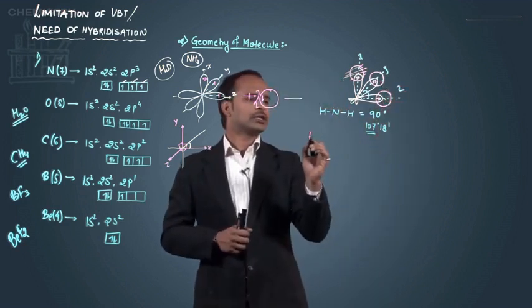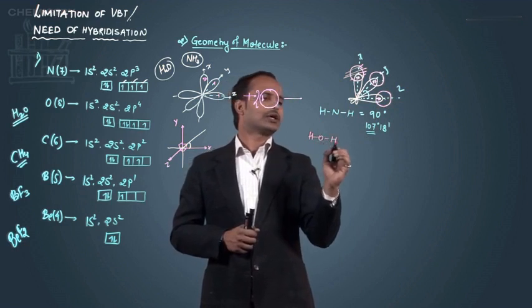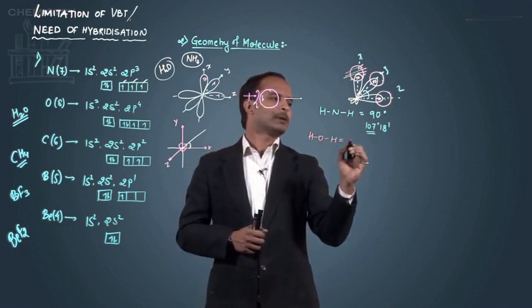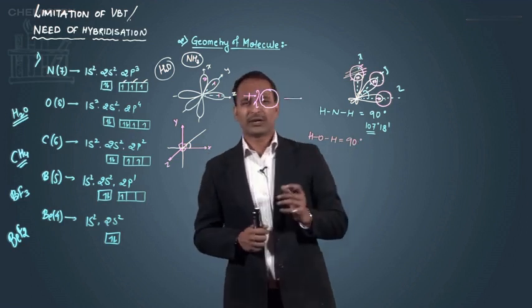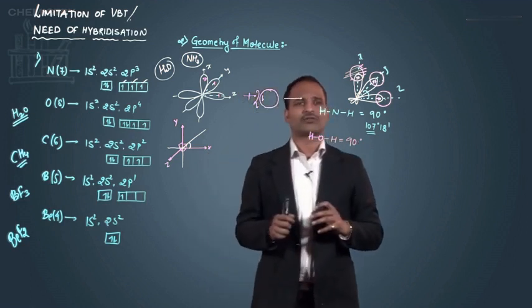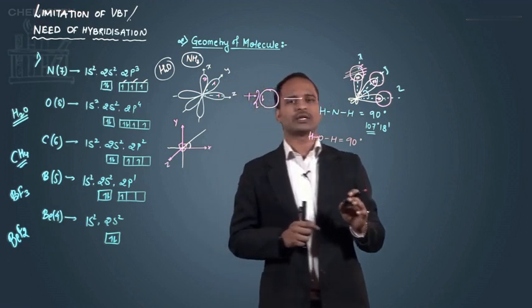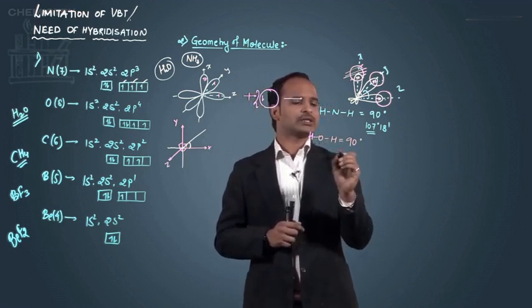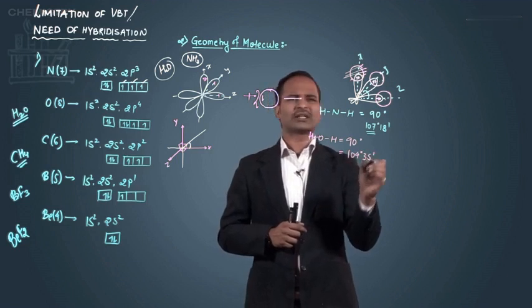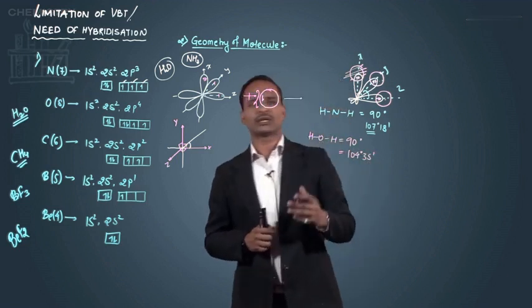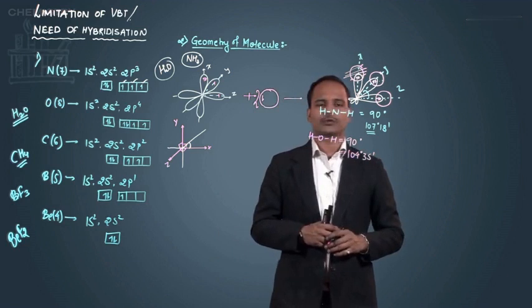So again I can say that in this case also the HOH bond angle should be equal to 90 degree according to valence bond theory. But we come to know that in case of water molecule, the HOH bond angle is not 90 degree. Instead it is 104 degree 35 minutes. So why it is 104 degree 35 minutes and not 90 degree is not explained by the valence bond theory.